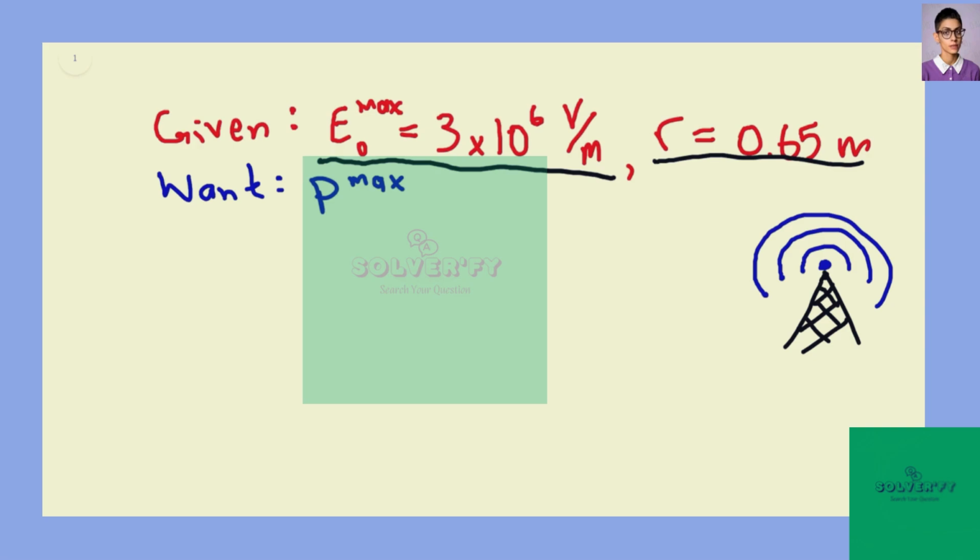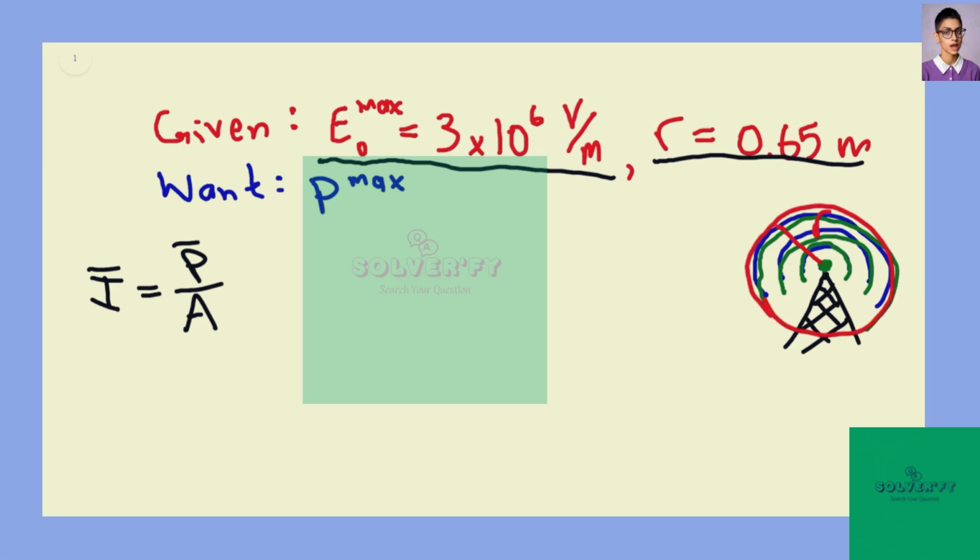So to begin with, we should consider that average intensity is defined as average power divided by area. In this case, we have a point source, our little antenna here, emanating spherical waves, and at a certain distance r, all of the power that was originally concentrated at this point is now distributed over a sphere of radius r. And we know that the formula for the area of a sphere is 4 pi times radius squared.